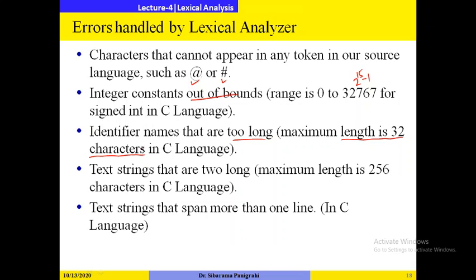Similarly, text strings that are too long, that is, the maximum length is 256 characters. If you enter more than 256 characters, the lexical analyzer should generate an error. Text strings that span more than one line should also generate an error. So this kind of error should be handled by the lexical analyzer.